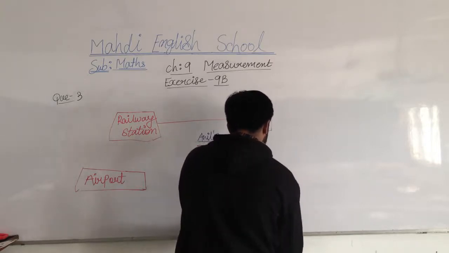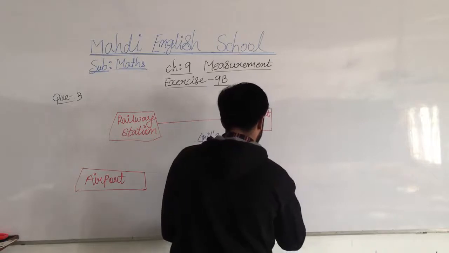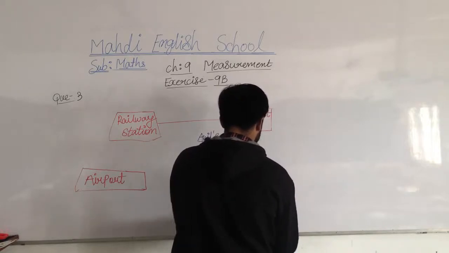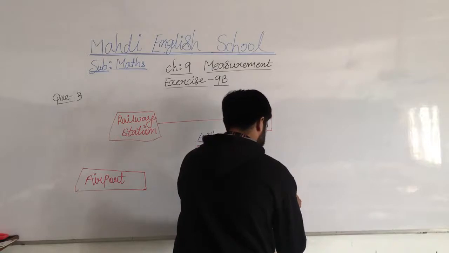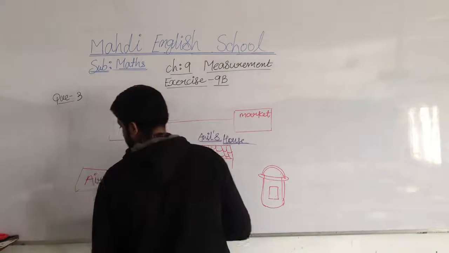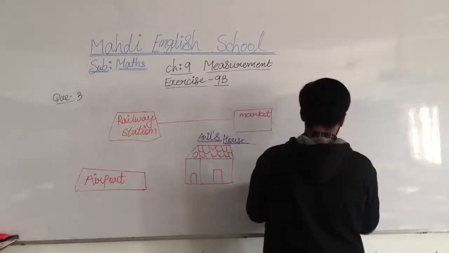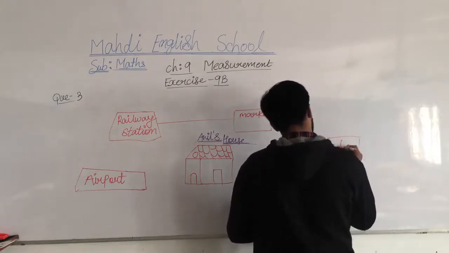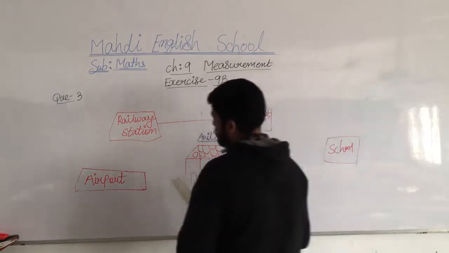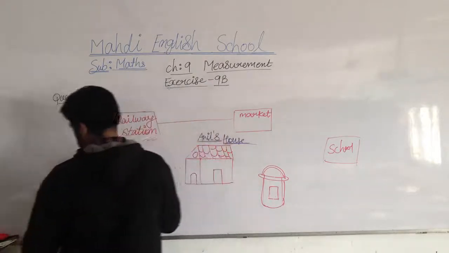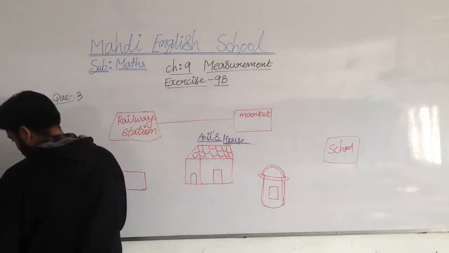So you are going to draw in the proper way, my dear students. Understood what I am telling you all? Take the proper measurement. And then here is one more thing: the school. Now here we will write the distances, all in kilometers. First I am mentioning all things.